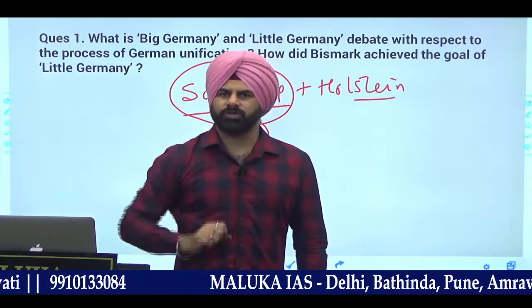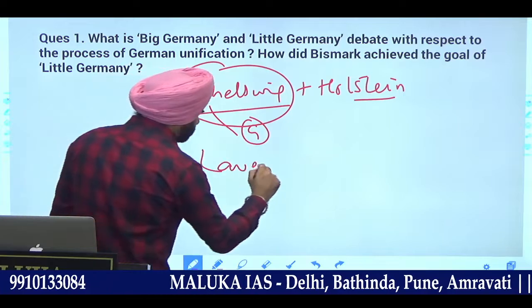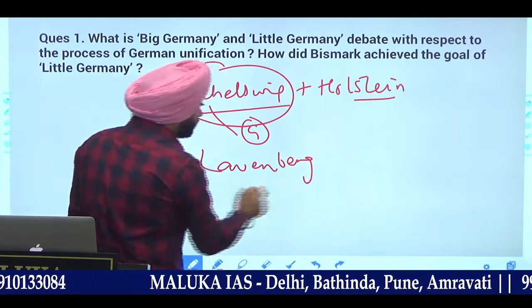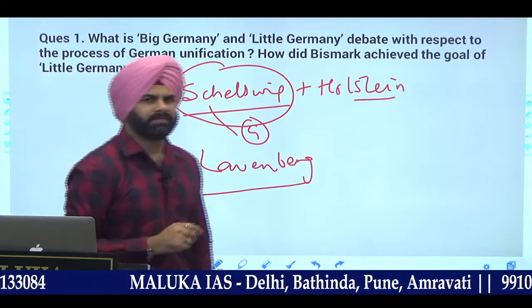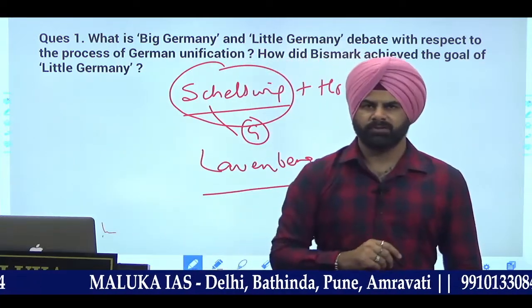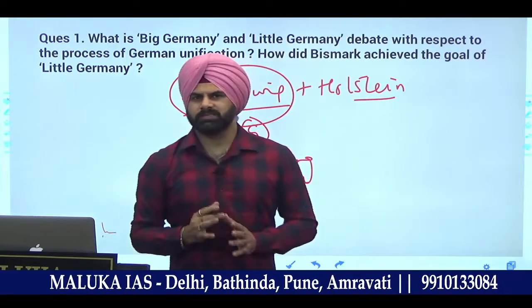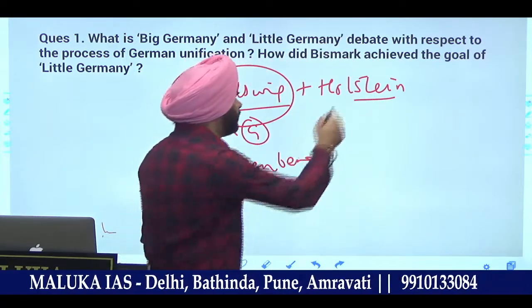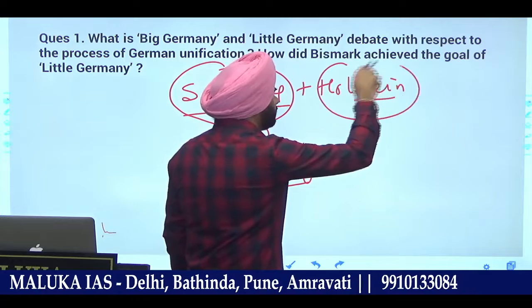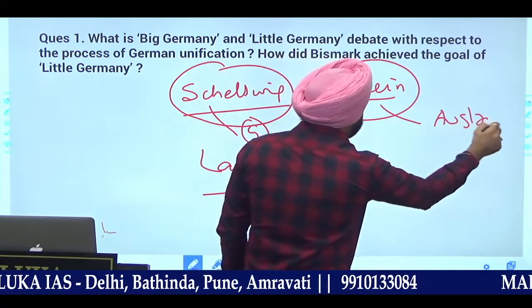Holstein was given to Austria, as you know, and one small duchy of Lauenburg was also purchased by him. 1864, just 2 years down the line, he became the chancellor.